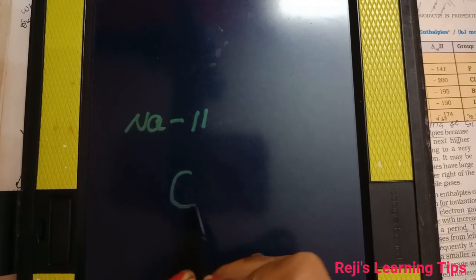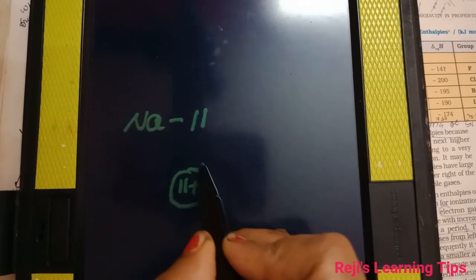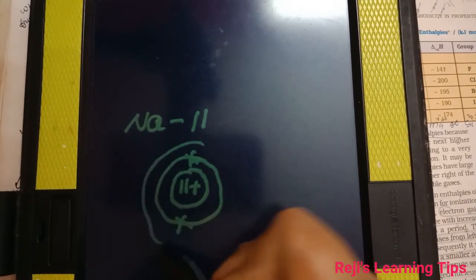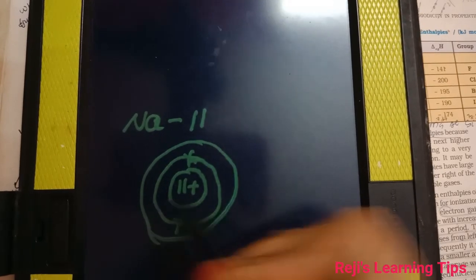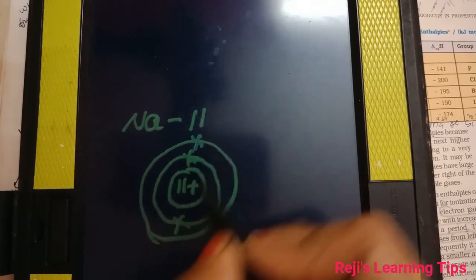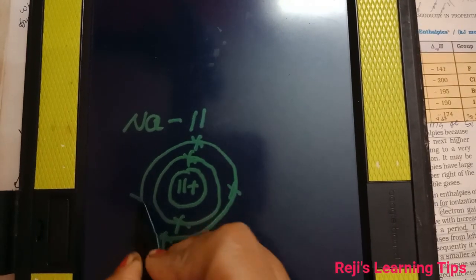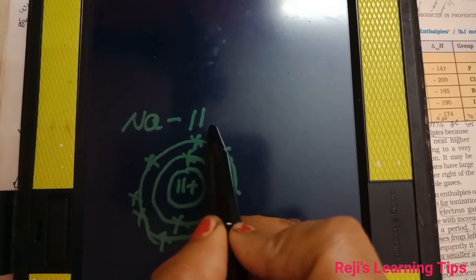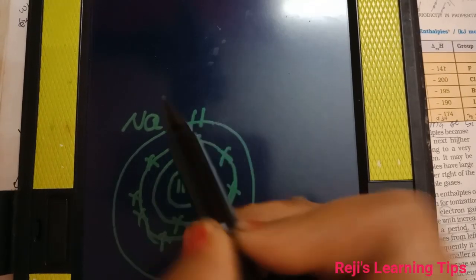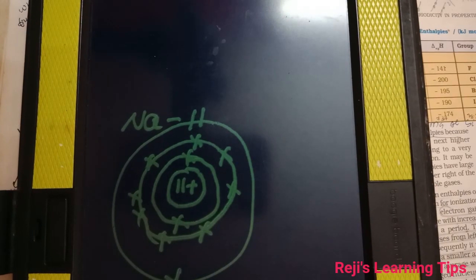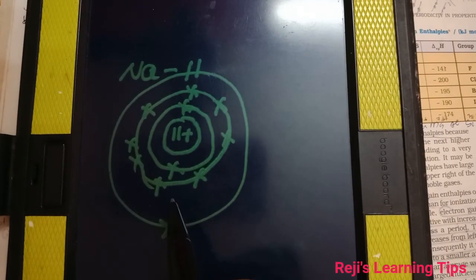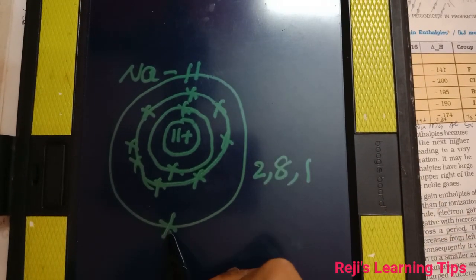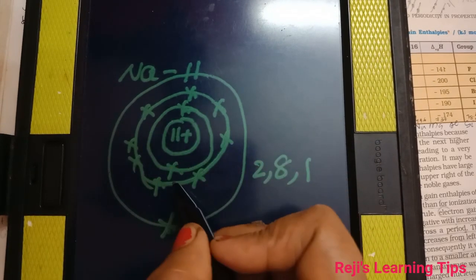This is the nucleus, it contains 11 positive charge, and this is the first orbit and it contains 2 electrons, and this is the second orbit, it contains 8 electrons, 1, 2, 3, 4, 5, 6, 7, 8, and the last orbit contains only 1 electron. So 2, 8, 1. This is the outermost shell electron, and these are the core electrons.